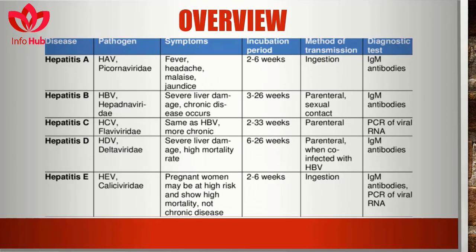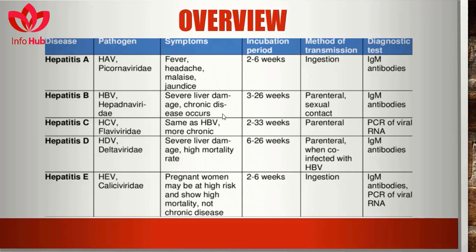Overview of hepatitis diseases: pathogen, symptoms, incubation period, method of transmission, and diagnostic tests. Hepatitis A is caused by HAV. Symptoms of hepatitis A contain fever, headache, malaise, and jaundice. The incubation period is 2 to 6 weeks, the method of transmission is ingestion, and the diagnostic test done is IgM antibody. Hepatitis B is spread by the pathogen hepatitis B virus. Symptoms contain severe liver damage, and chronic disease occurs. The incubation period is 3 to 26 weeks. The method of transmission is parenteral or sexual contact, and the diagnostic test done for hepatitis B is IgM antibodies.